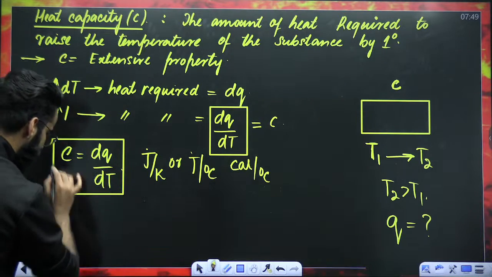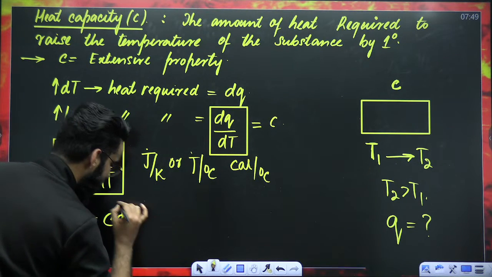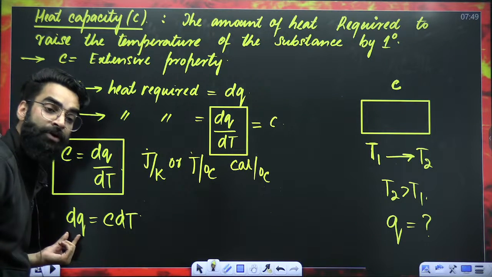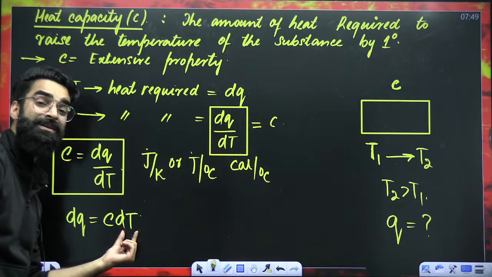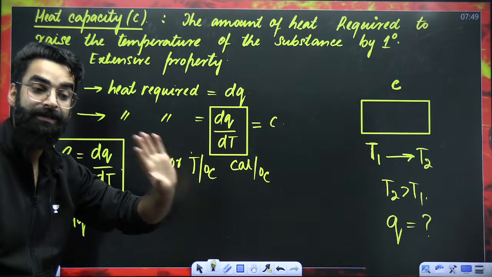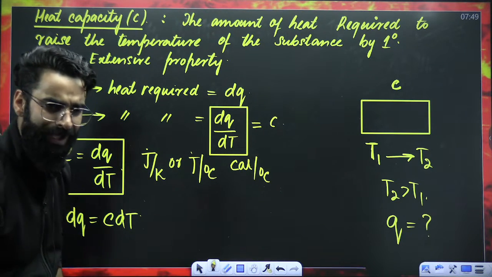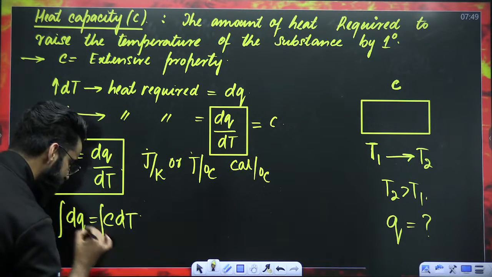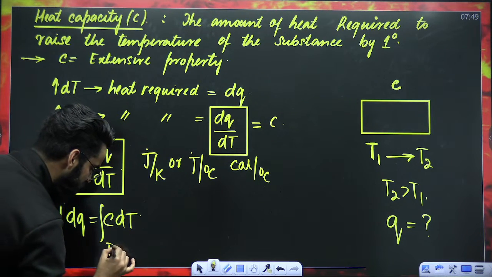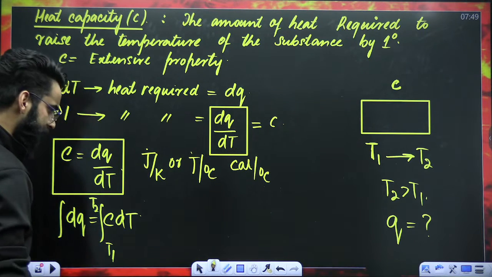See, guys, from this particular equation, I can say dQ is equal to C dT. Perfect. dQ is the small amount of heat to raise the temperature by dT units. I want to calculate the total amount of heat. This is a small amount; I need to calculate the total amount. What do I need to do? I just need to integrate with respect to temperature, changing the temperature from T1 to T2.